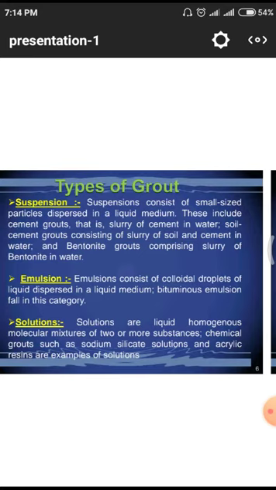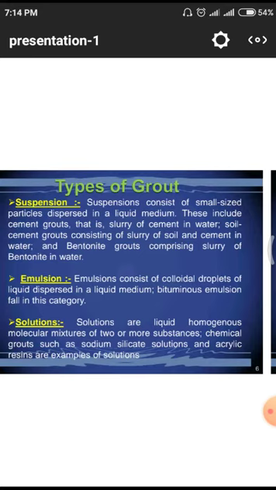Next one is the emulsion. Normally emulsion consists of colloidal particles. Suspension means floating particles. Emulsion means colloidal particles or droplets of liquid dispersed in a liquid medium; bitumen emulsion falls in this category. All those are different categories in the emulsion medium.